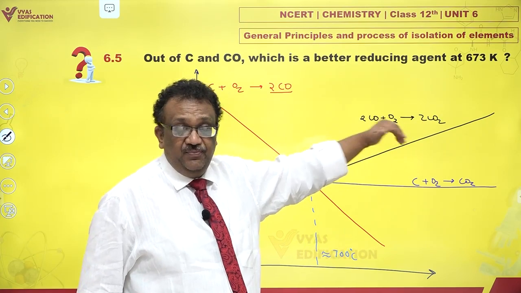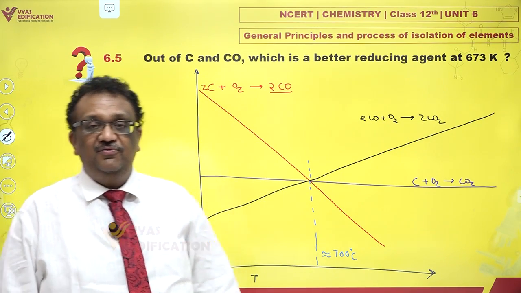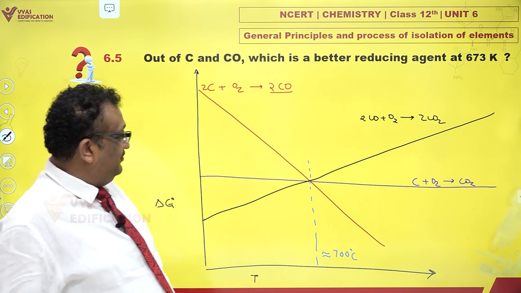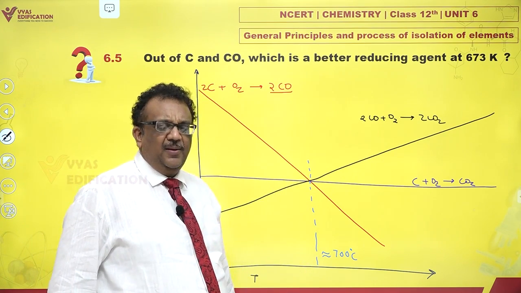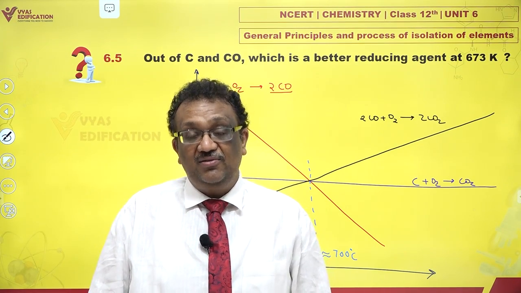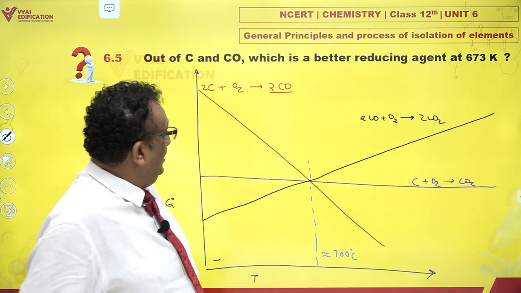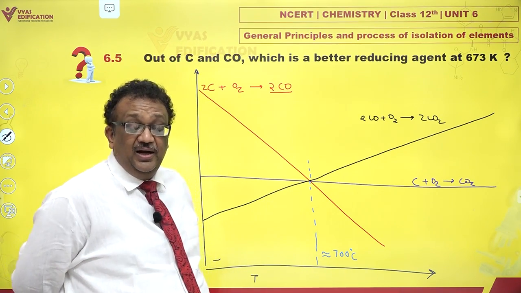CO oxidation is moving up, and C giving you CO is a sharp graph down, and these graphs cross each other at approximately 700 degrees Celsius or 973 Kelvin, roughly 1000 Kelvin you could imagine. That is not difficult to remember, and it is very useful.